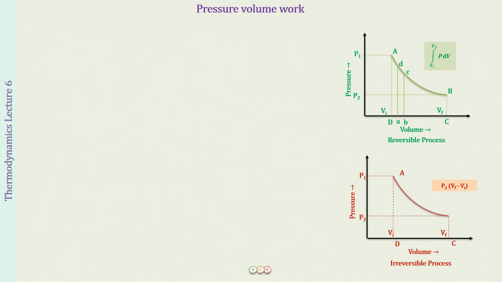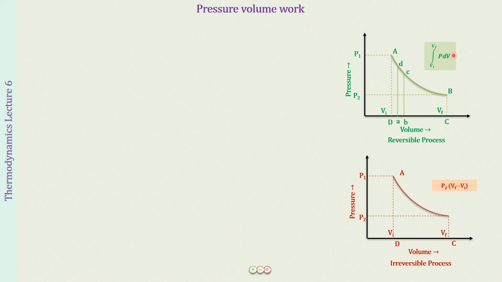Now what you can see on your screen is two plots, plot between pressure and volume in a reversible process as well as in an irreversible process. So this is what we are going to have a basic understanding of today. The details are going to be coming up in the upcoming lectures. So we have to discuss a lot about them, but what all we have discussed today, we will be understanding with the help of these graphs.